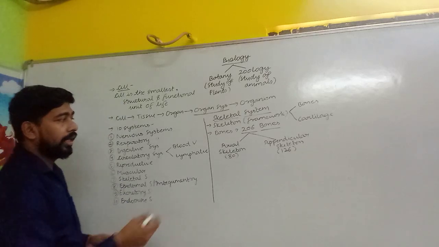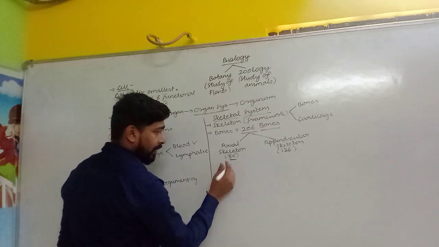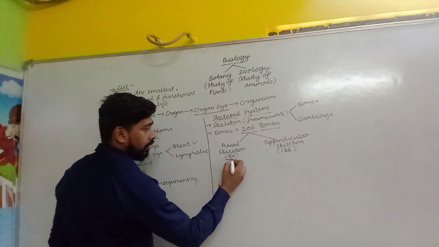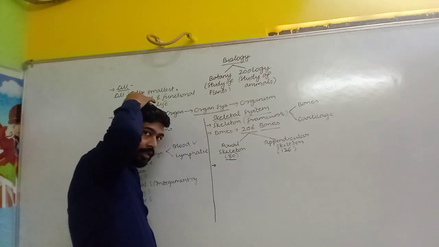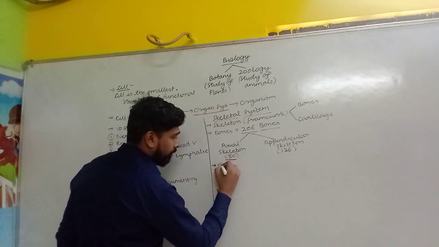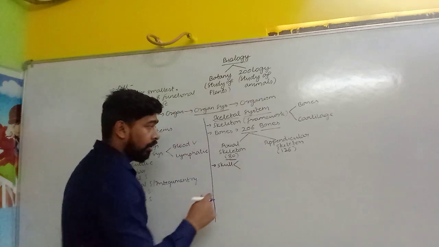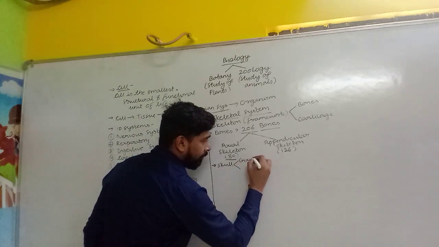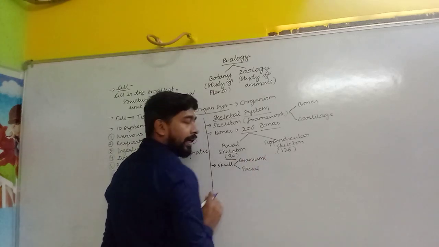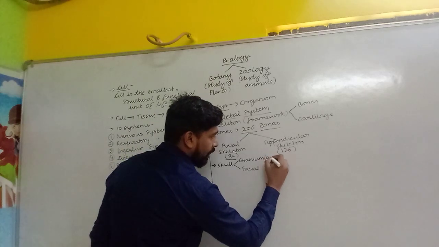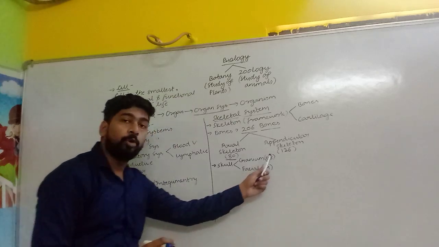So here we are going to start with the axial skeleton. The axial skeleton has how many bones? 80 bones. So in the 80 bones, first our head region will come, that is called the skull. And skull bones are divided into two parts. One comes under the cranium, another is facial. So the cranium region contains 8 bones, whereas the facial region contains 14 bones. So altogether 22 bones are there.